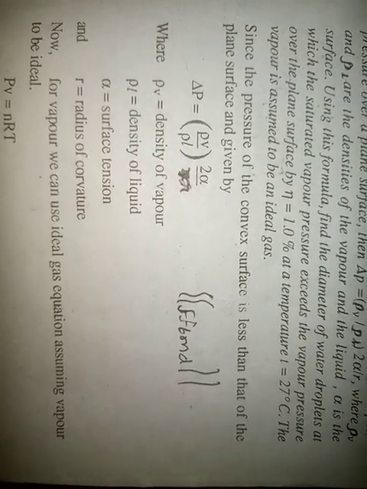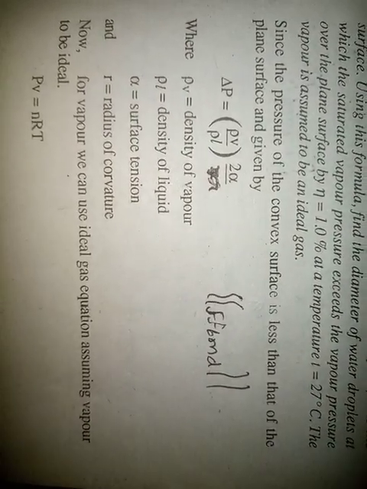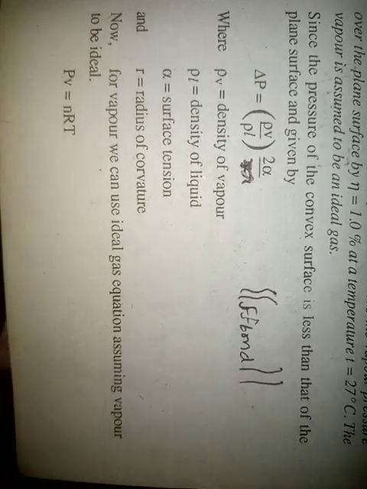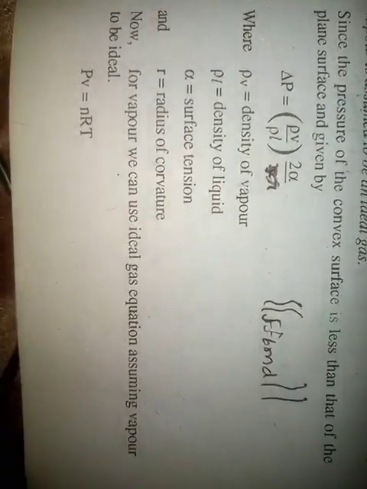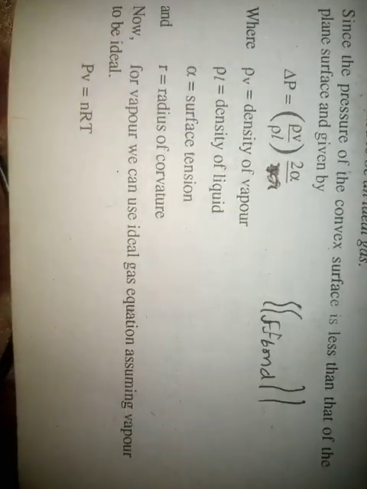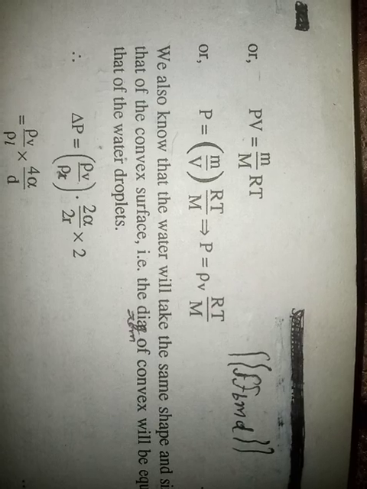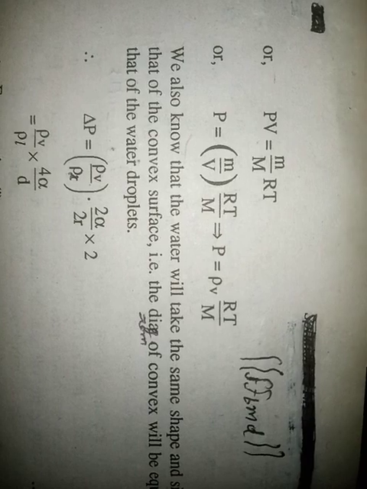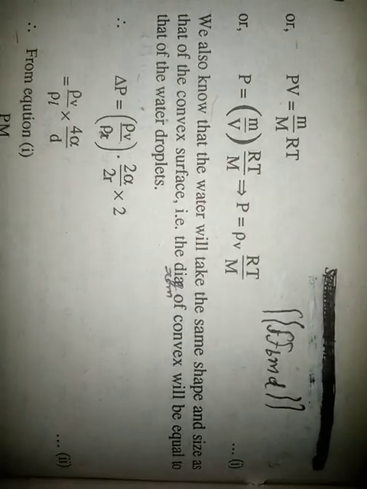Since the pressure over the convex surface is more than that of the plane surface and given by delta P equals (ρ_V by ρ_L) into 2 alpha by R, where ρ_V equals density of vapor, ρ_L density of liquid, alpha surface tension, and R equals radius of curvature. Now for vapor we can use the ideal gas equation, assuming vapor to be ideal: PV equals nRT, or PV equals m by μ into R into T, or P equals (m by V) into RT by μ. This implies P equals ρ_V into RT by μ.